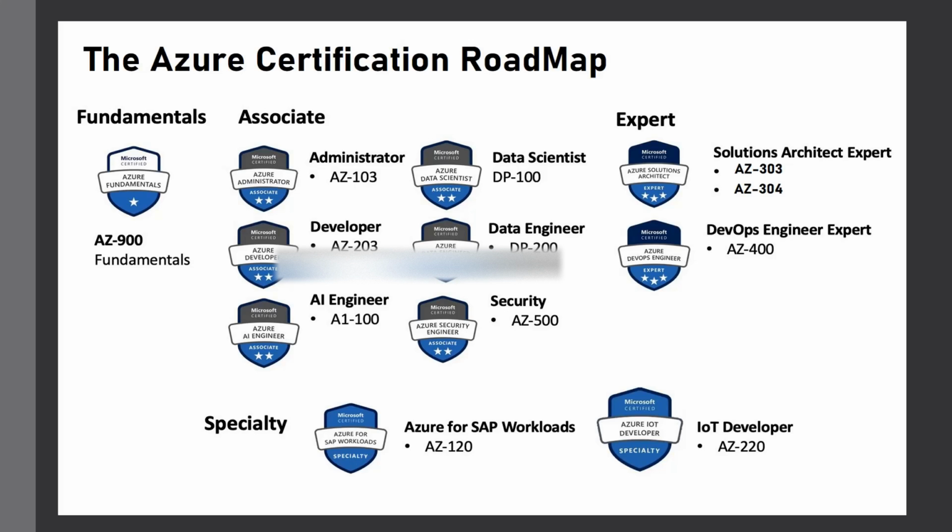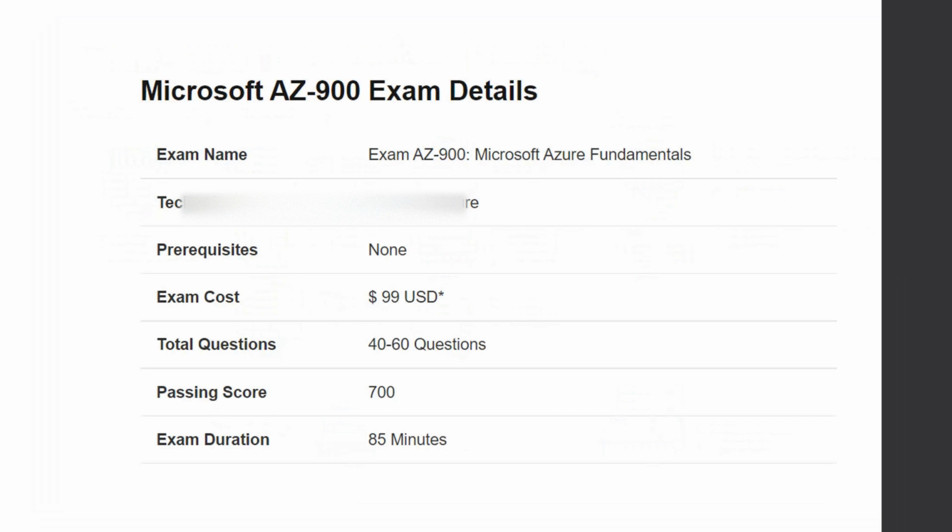So just follow me. Now, the Microsoft AZ-900 exam details. The exam is named AZ-900. It is provided by Microsoft and the exam costs 99 US dollars, approximately 3,800 to 4,000 Indian rupees. In total we will have some 40 to 60 questions, maybe around 45 questions. The passing score is 700. The exam duration is 85 minutes. Hardly 60 minutes are for the exam itself, and the remaining 15 minutes are add-on time, maybe for setup and those things.